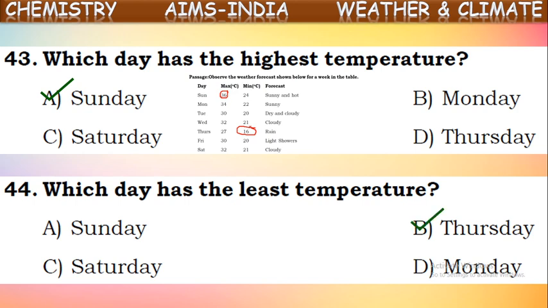Okay, in this way, maximum and minimum temperatures are measured by using an M.M.T, maximum minimum thermometer. Okay, this is about level 2 practice sheet based upon the weather and climate chapter.